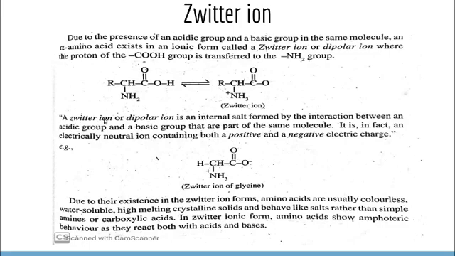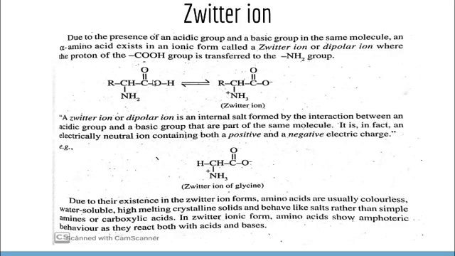So a zwitterion or dipolar ion is an internal salt formed by the interaction between an acidic group and a basic group that are part of the same molecule. Actually, acidic and basic functional groups are both present in the same molecule itself. That's why the proton transfers to this NH2 group.